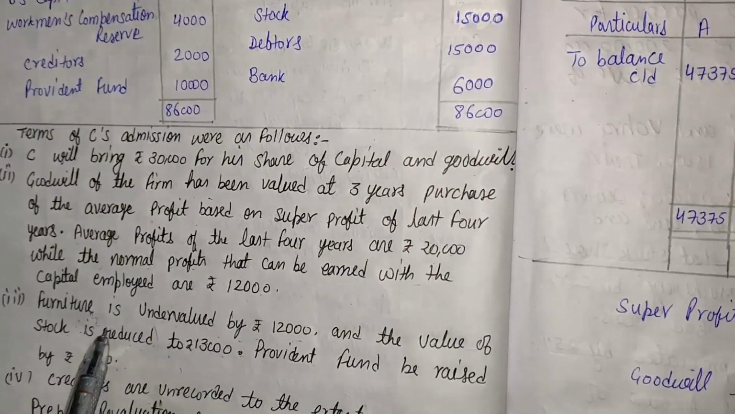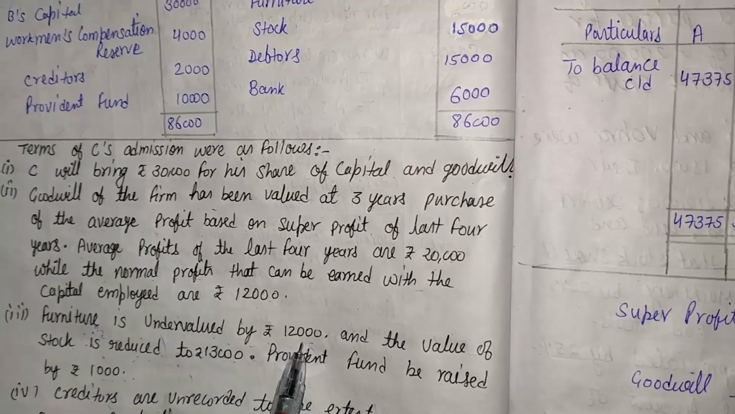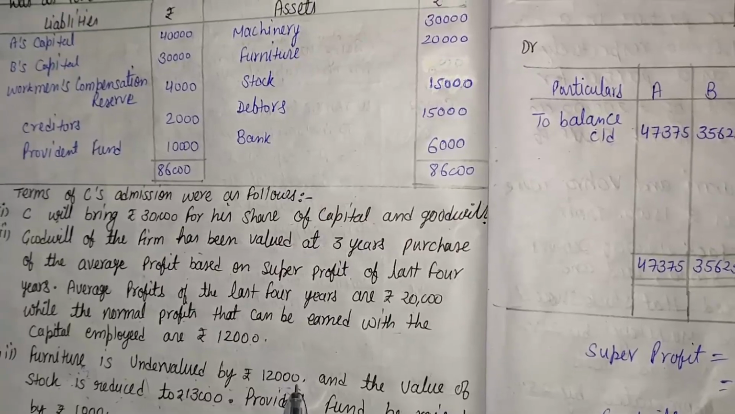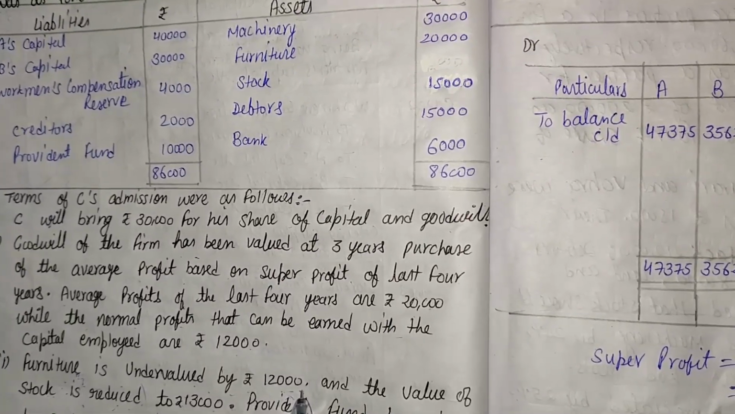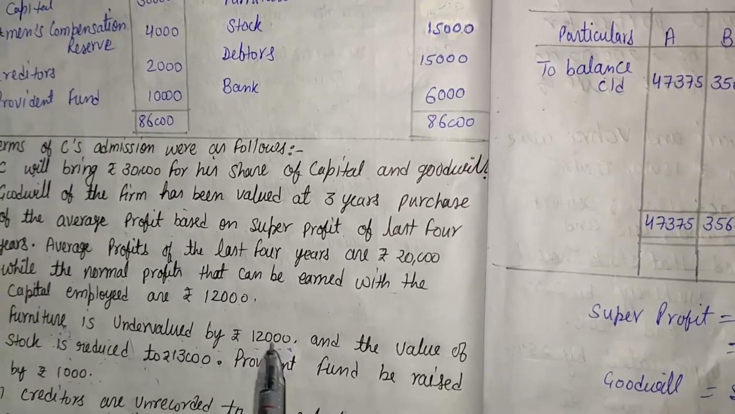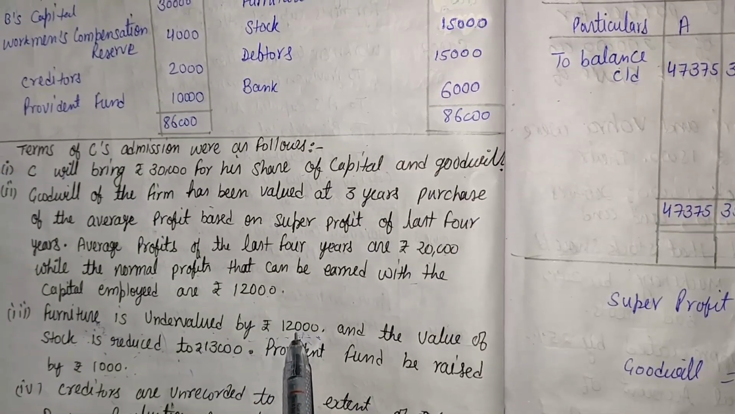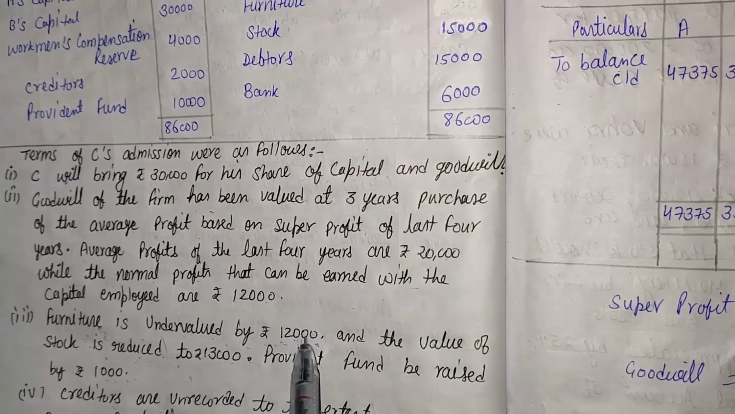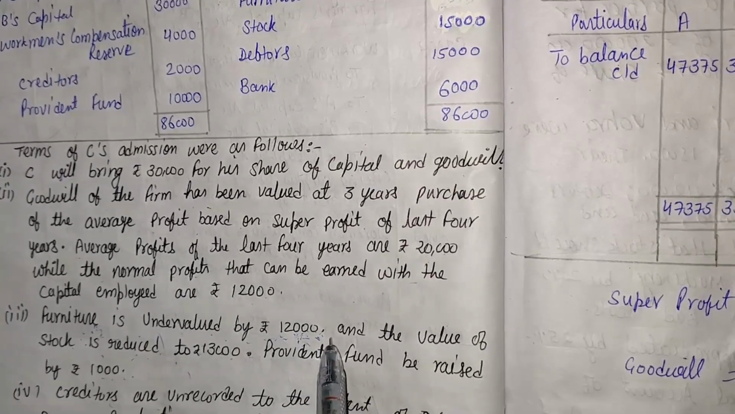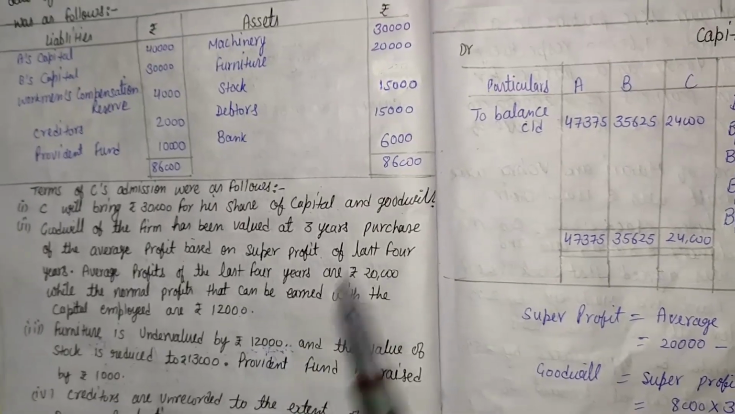There is no important point in the first point, there is no important point in the second point. Here some important information is furniture is undervalued by rupees 12,000. That is an important point. It means the furniture is undervalued. Before this the furniture's value is less, so we will have to raise the value of furniture by rupees 12,000. If we want to increase the value of an asset, it is credited. So in the revaluation account, we enter that 12,000 on the credit side.